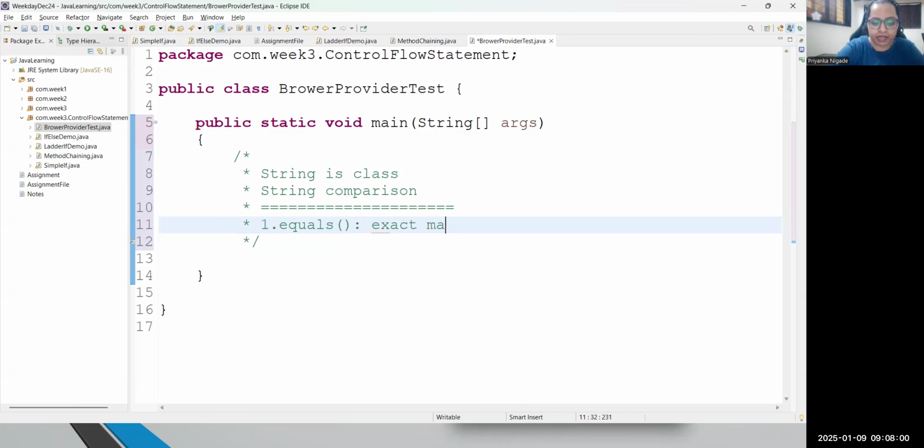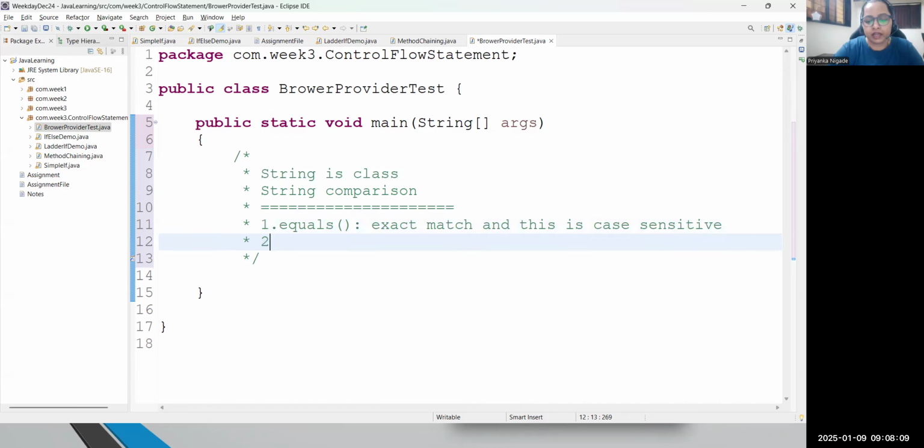Remember, exact match. And this is a case-sensitive method. The second method I will be covering is the equalsIgnoreCase method. This will also do an exact match, but it is not case sensitive.